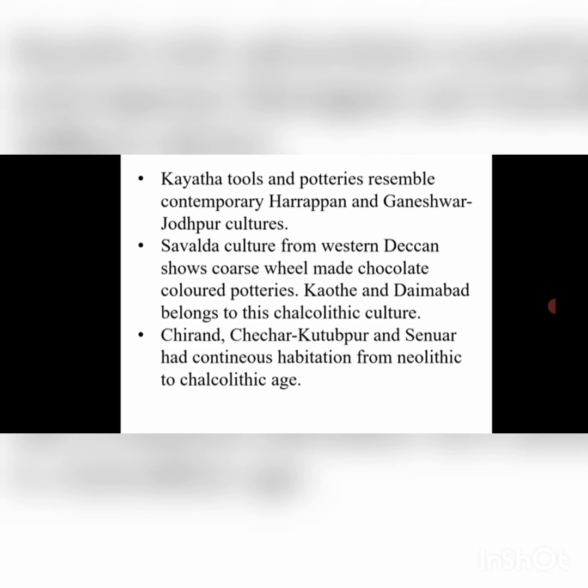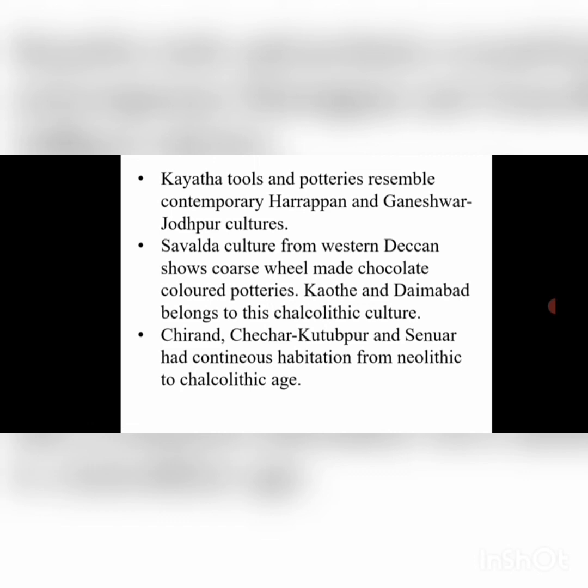There is another culture that comes from the Deccan area and it's called Savalda culture. Savalda culture is marked by pottery which was coarse and wheel made, and the color was usually chocolate. The sites that belong to Savalda culture are Kaut and Daimabad.